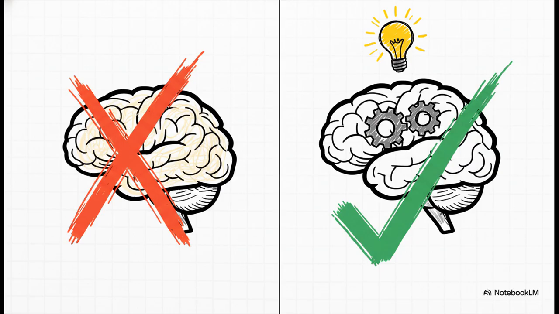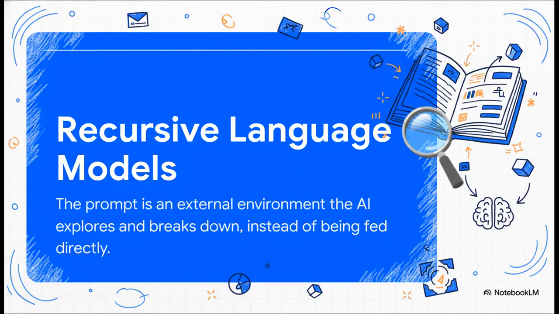But this new idea asks, what if, instead of building a bigger bucket, we just teach the AI to be way more clever with the bucket it already has? And that is the magic of recursive language models, or RLMs. Instead of trying to shove a whole novel into the AI's tiny short-term memory, the RLM treats that novel like an external world. It's no longer a thing to remember, it's now a place to explore.